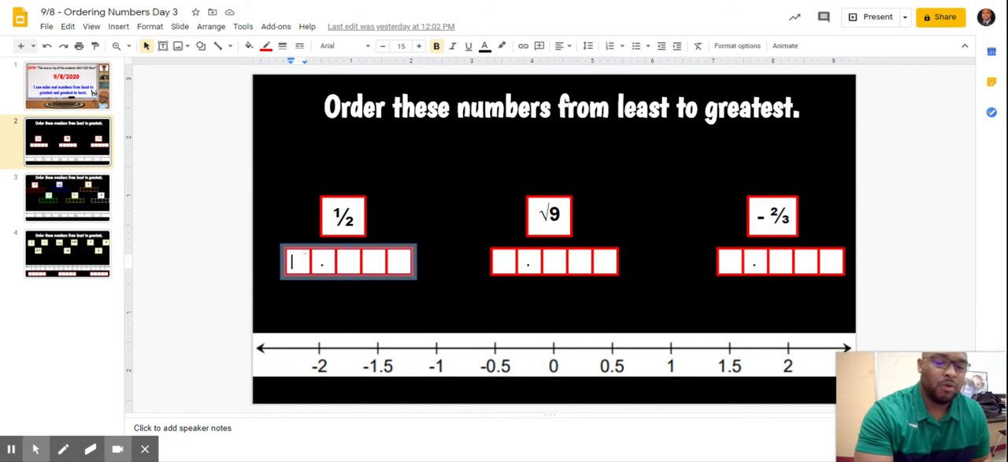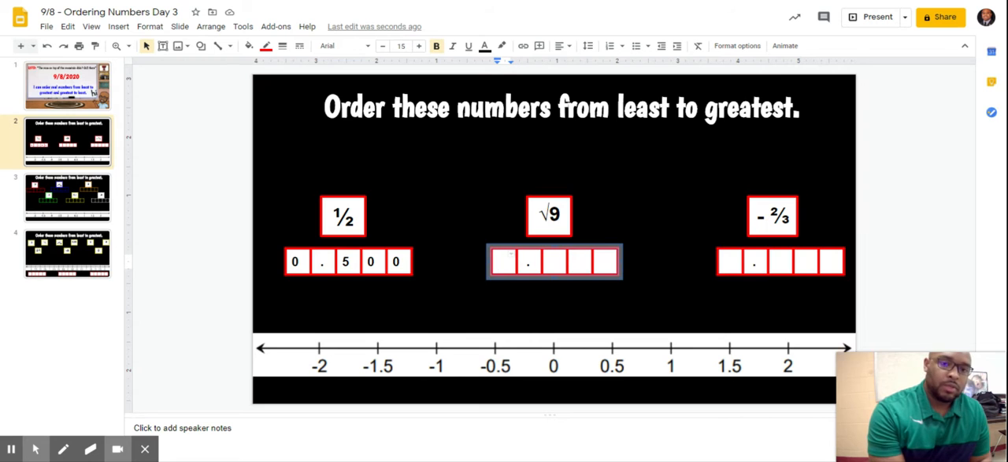Now, 1/2 as a decimal becomes 0.5. But you know how Mr. Heist and Miss King and Mr. Rodriguez are about that. It's not just 0.5. We have to fill in all of our empty blanks: 0.5, 0, 0. That is 1/2 as a decimal. Square root of 9, when you type that in, you should get 3.